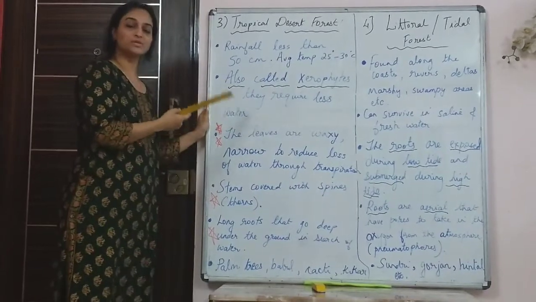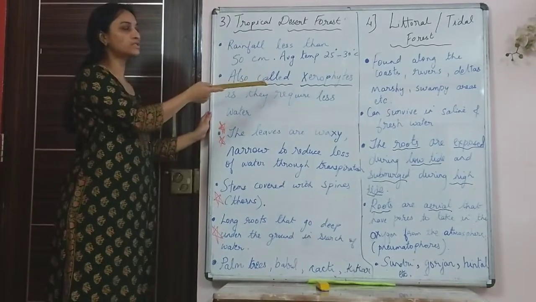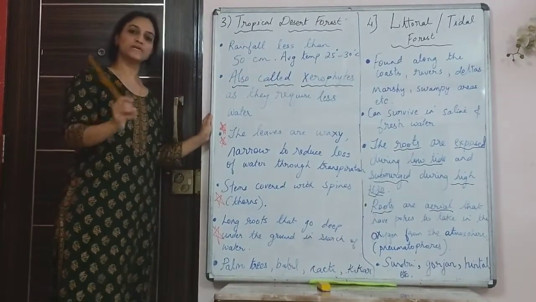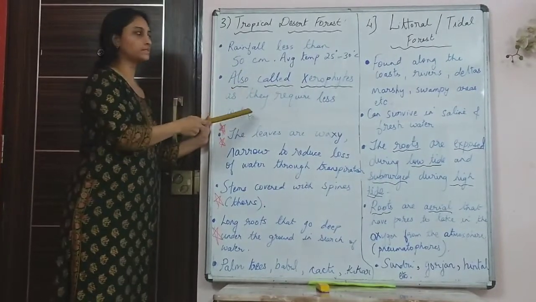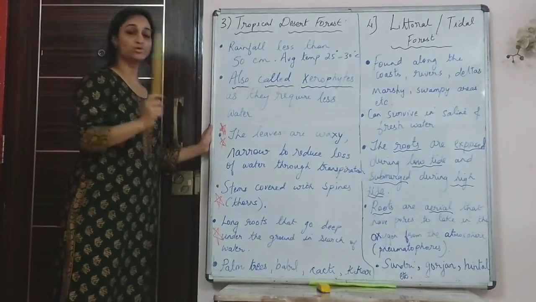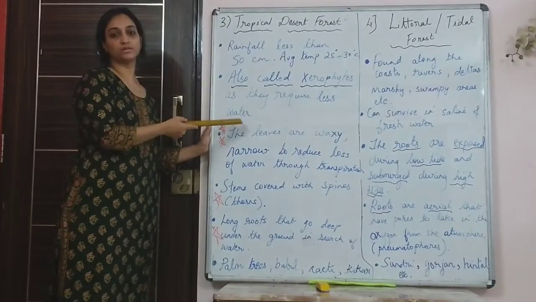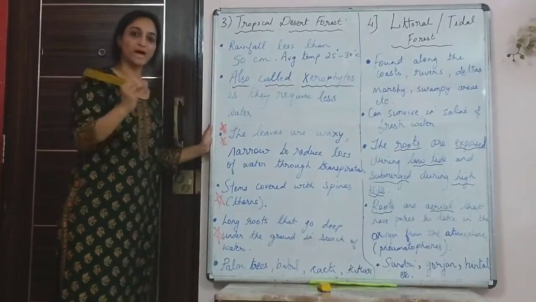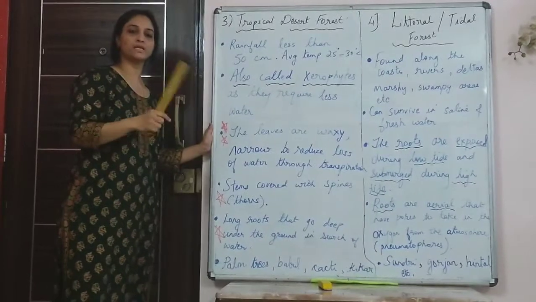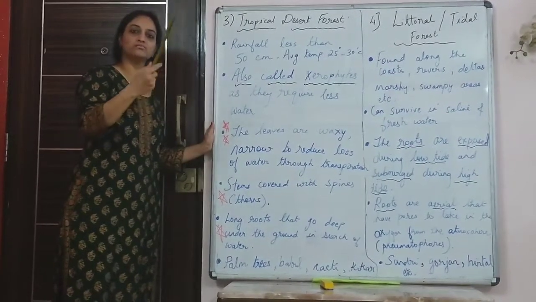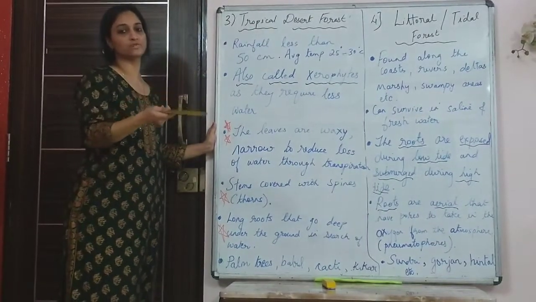And so these plants are also called xerophytes. Sometimes questions are asked, why are the trees or plants found in this forest called xerophytes? The meaning of xerophytes is that they require less water. So they require less water to grow in these regions, so they are called xerophytes. Also, one peculiar feature of plants that grow in this forest is that they have waxy leaves, they have narrow leaves. The only reason being, like I said previously, mostly trees release water through the leaves, through a process called transpiration.